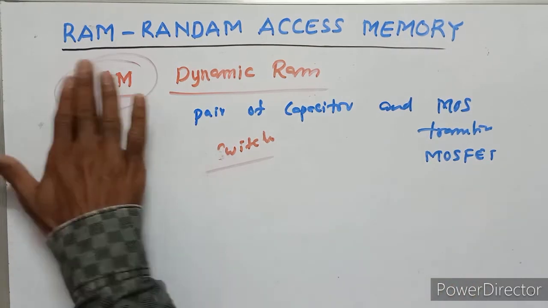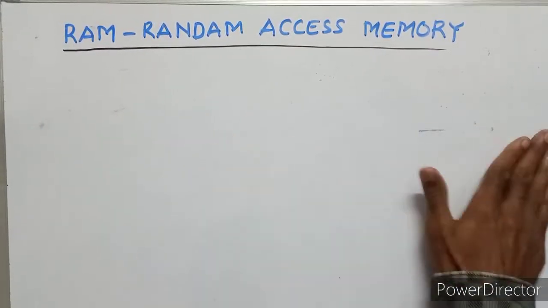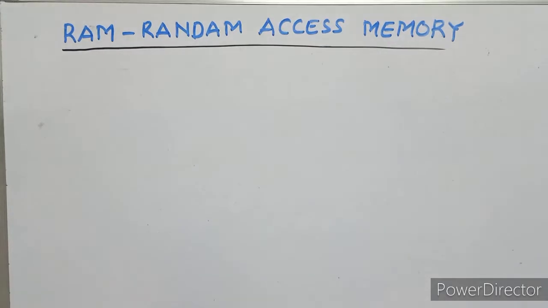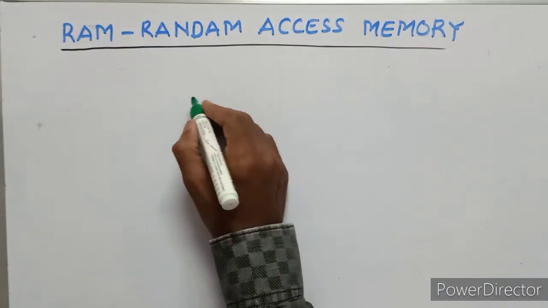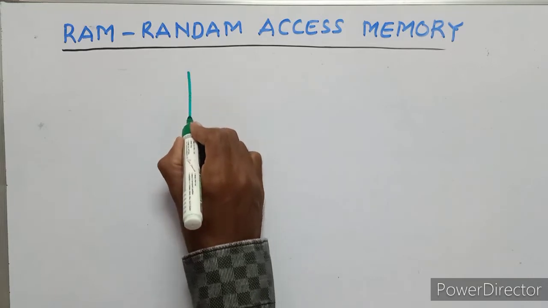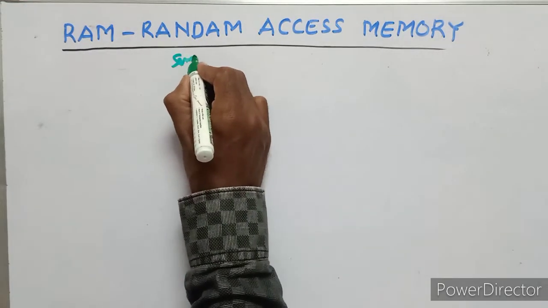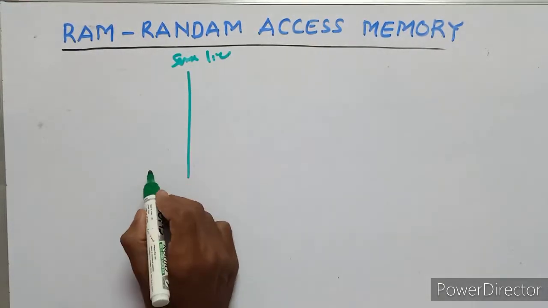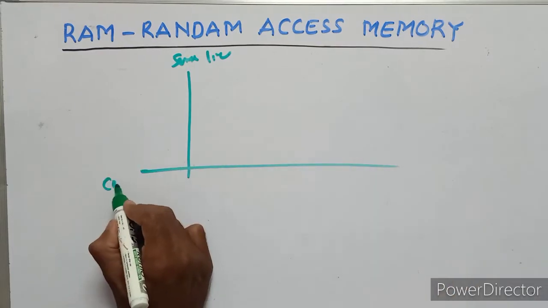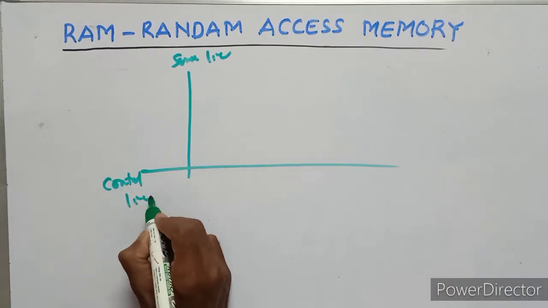This is the construction of DRAM, just a block diagram. This is the sense line. This is the control line.